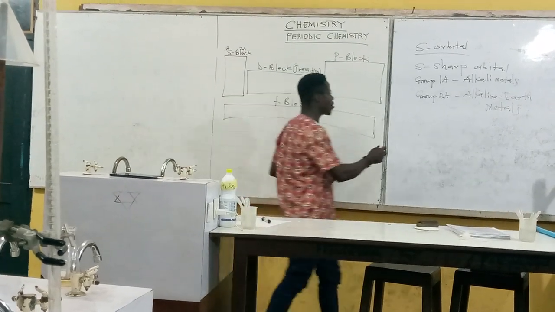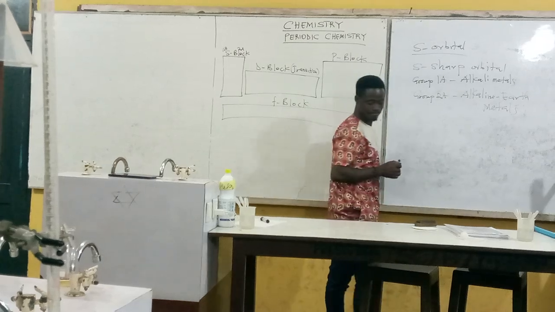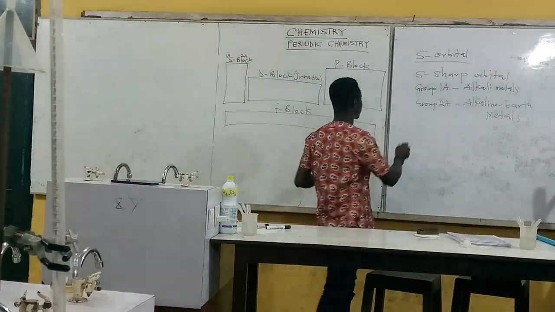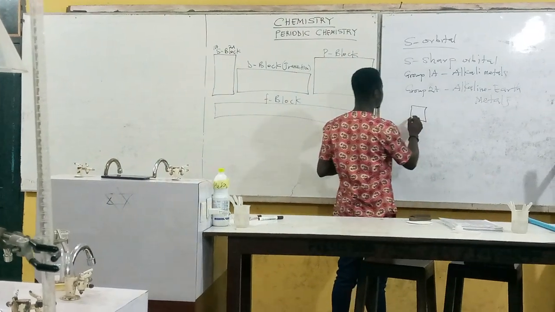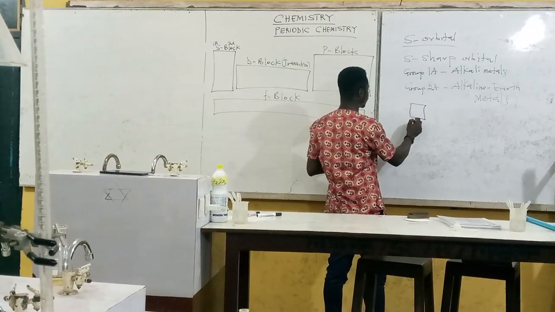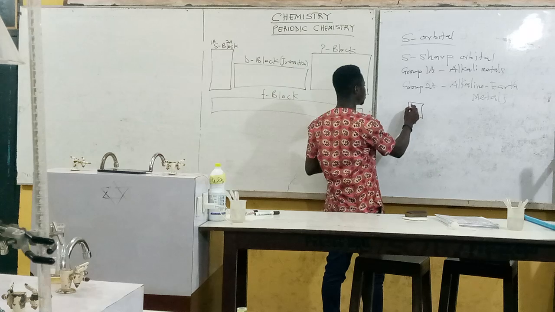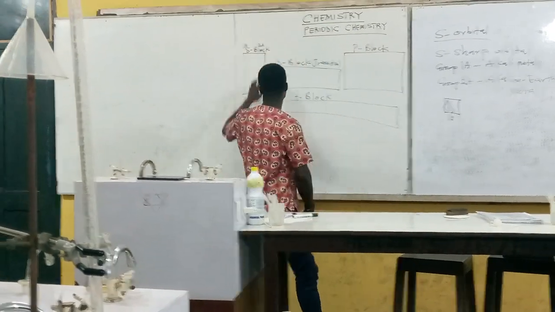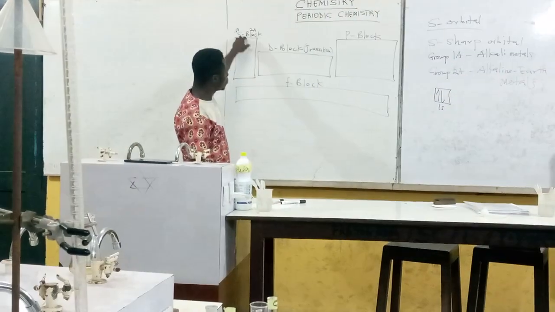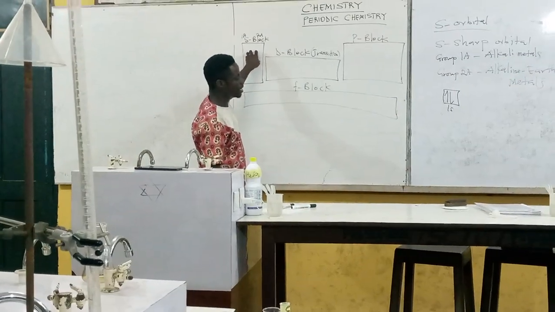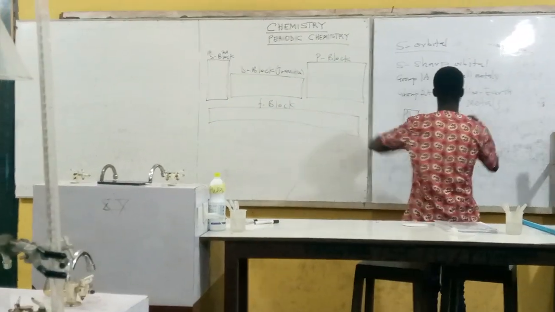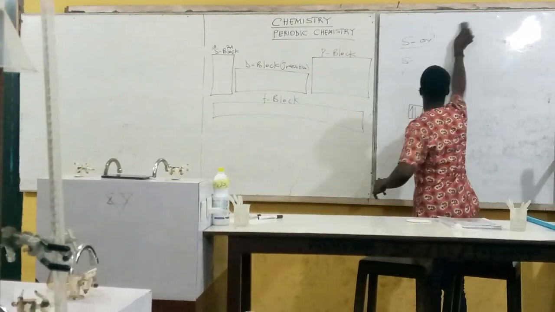So when you are filling the S orbital, normally we can only fill that with a maximum of 2 electrons. What it implies is that there are only two groups in the S orbital. That is the concept. Now, let's move on to the next block and discuss a few things there.